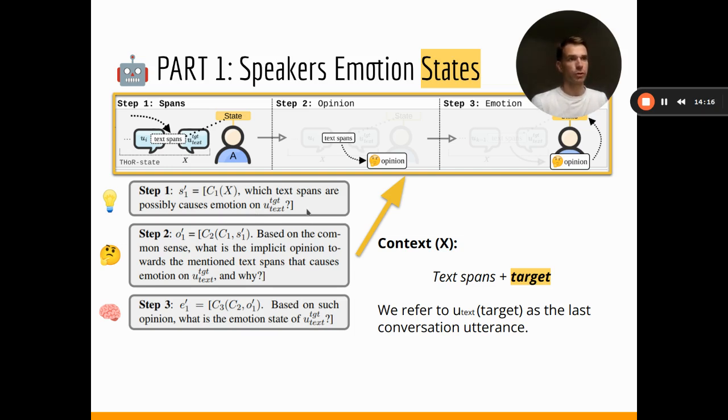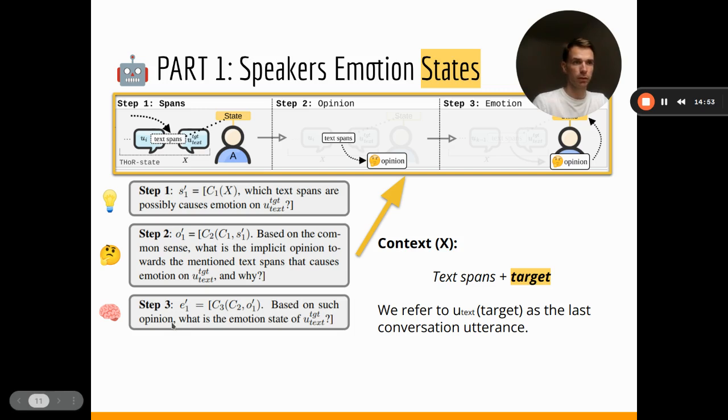Once we retrieve the response from the generative AI system, we proceed to step number two, which has the following question: Based on common sense, what is the implicit opinion towards the mentioned text bonds that cause emotions on the target, and why? By asking this question, we obtain the knowledge about the opinion itself. Gathering everything from step number one, step number two, and the related responses, we finally move to step number three, where we go with the final question.